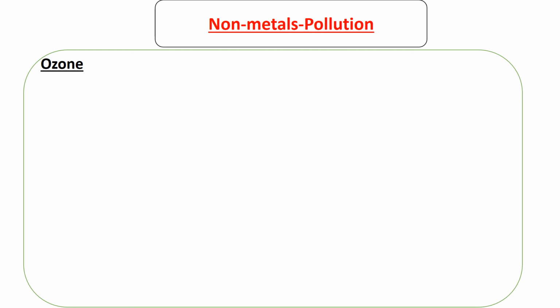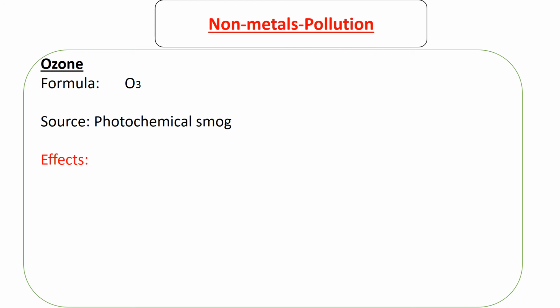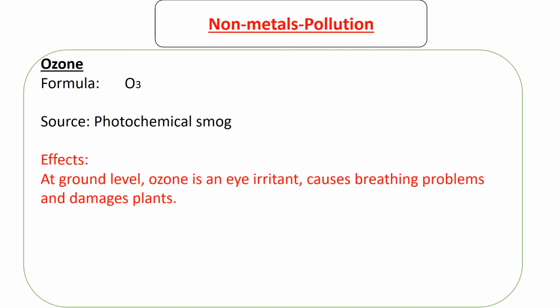Finally, we look at ozone. Ozone, the formula is O3. The source is photochemical smog, which comprises things like sparks, lightning, and the likes. The effect is, as much as it is a good thing in the upper atmosphere, in the lower atmosphere it has negative effects. At ground level, ozone is an eye irritant.